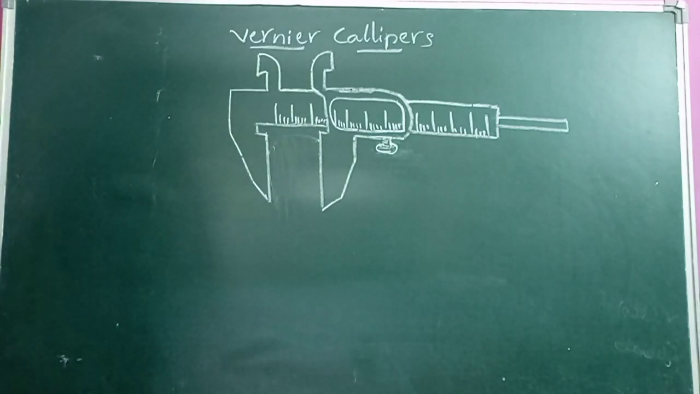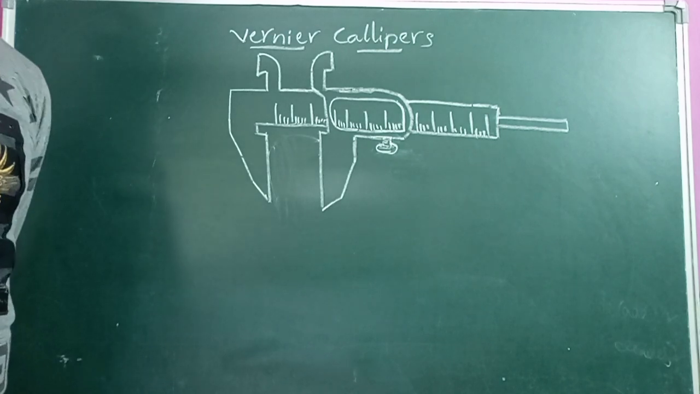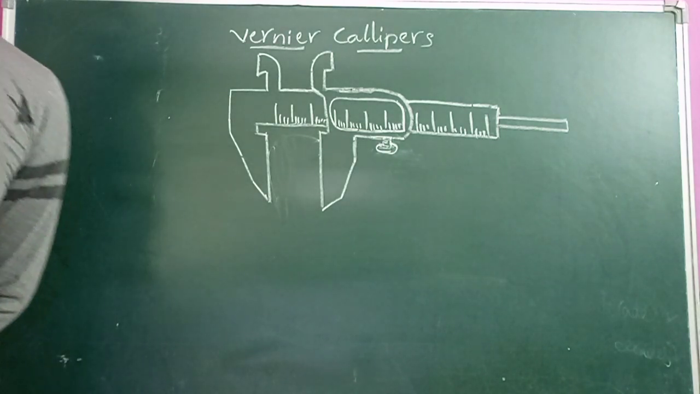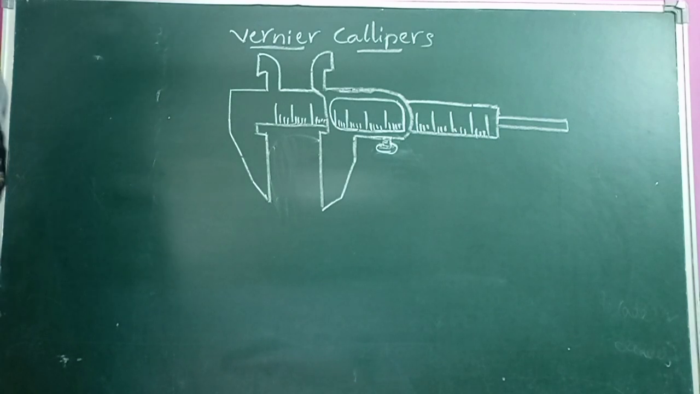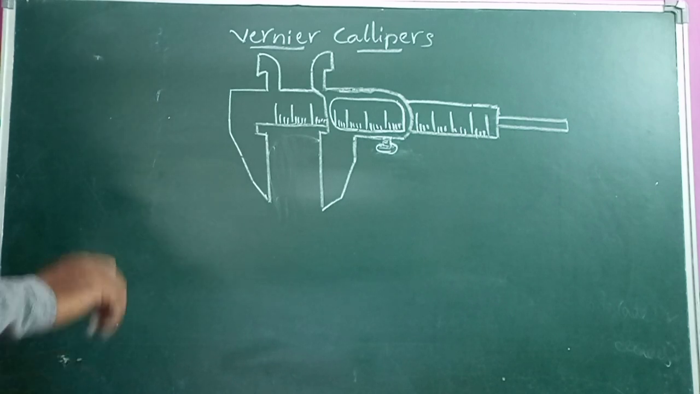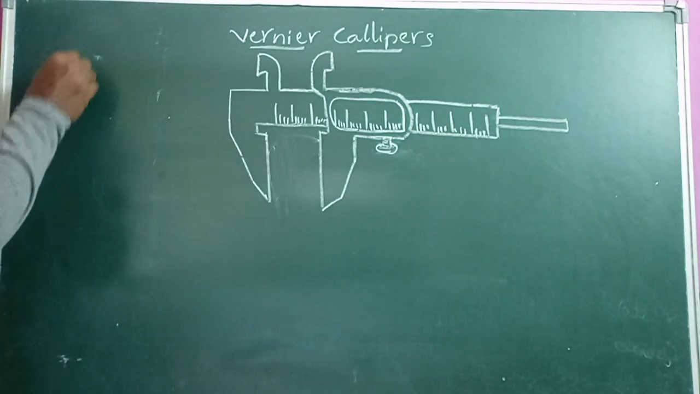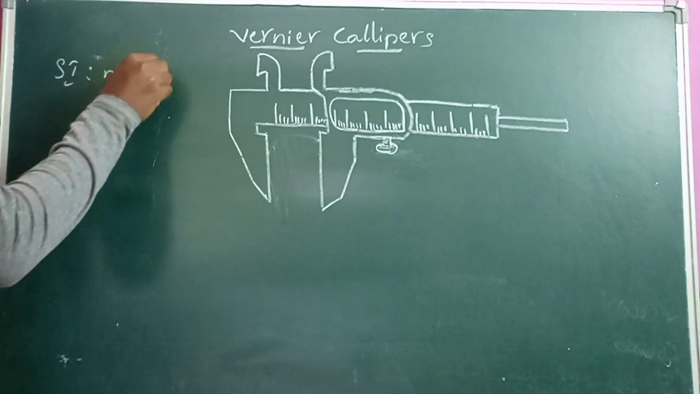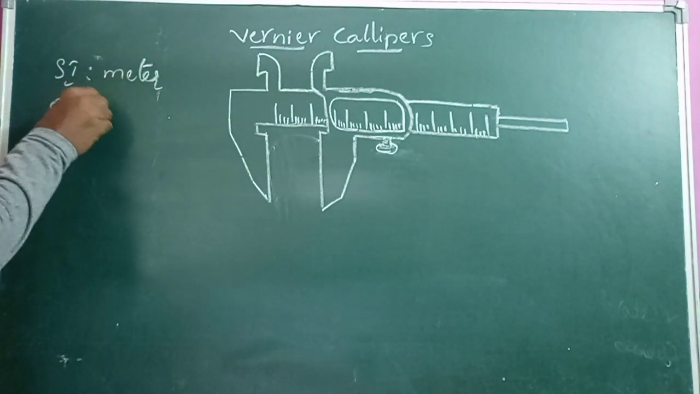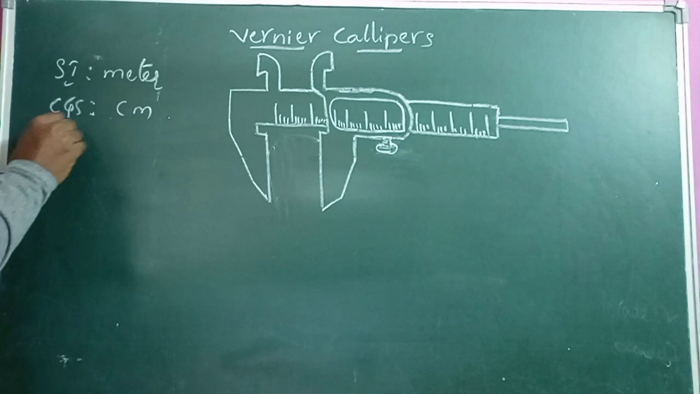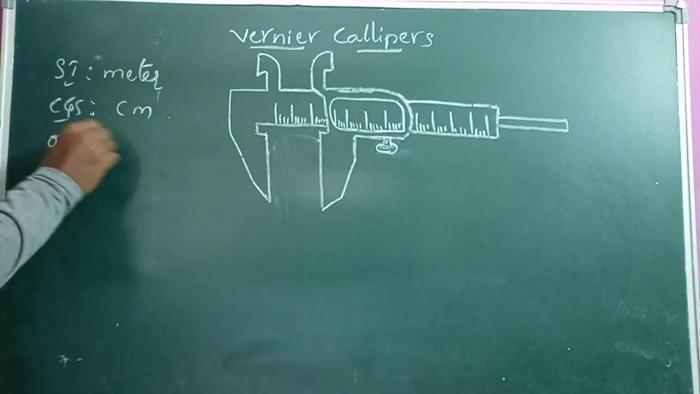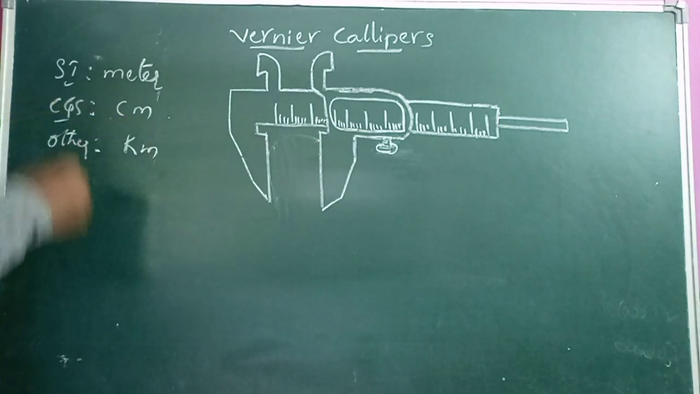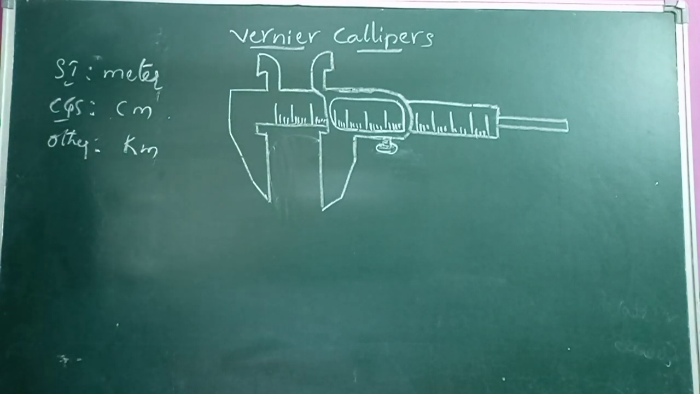Children, today our topic is measurement of length. The standard unit used to measure length is the meter. In the SI system it is the meter, in the CGS system it is the centimeter, and in other systems, to measure lengthy values, it is the kilometer. So meter is the basic unit.